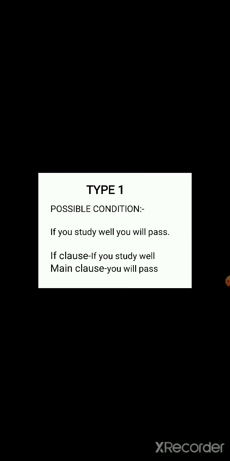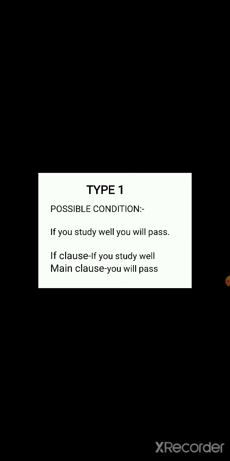And one more thing, now I have begun this sentence with the if clause: if you study well, you will pass. If clause is used in the beginning, but if you want you can begin the sentence with the main clause also. That's you will pass if you study well.